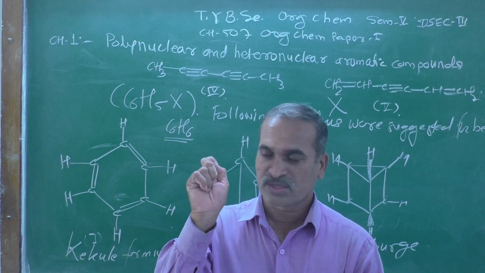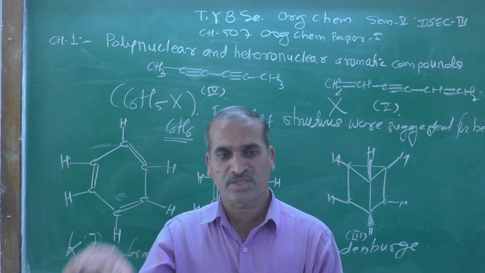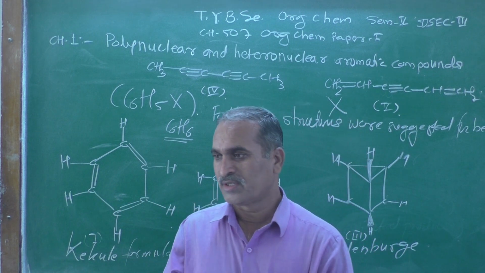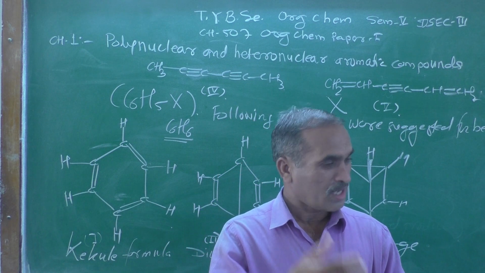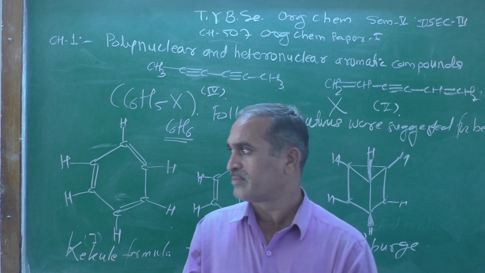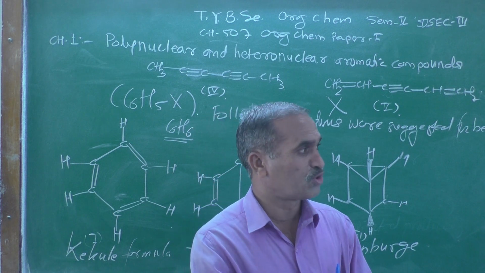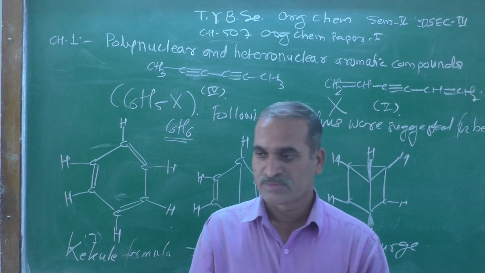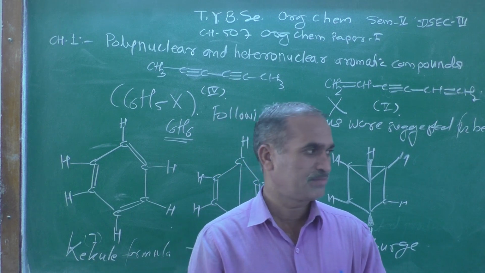It does not undergo addition reaction like alkene or alkyne, even though it contains carbon-carbon double bonds. It does not show the characteristic reaction of alkenes, which readily undergo addition reaction.